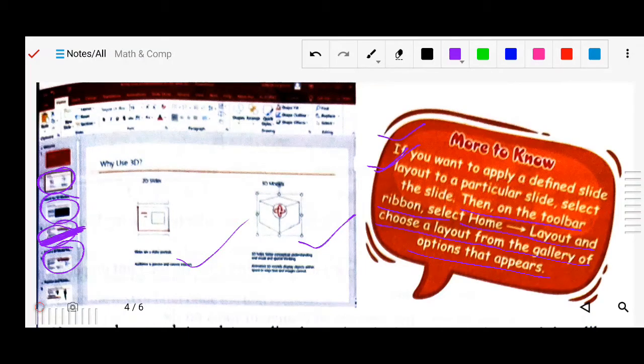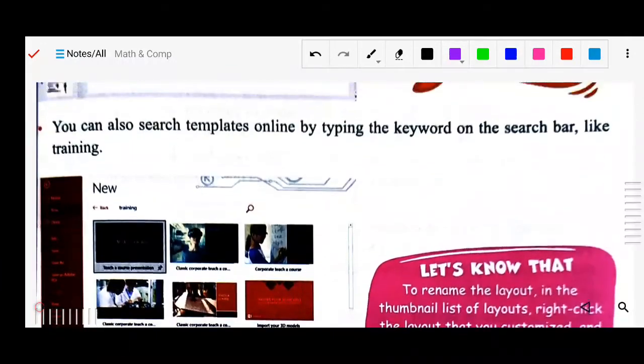Home tab, but first of all you have to select the particular slide, you have to click on there. Then after that you go to the Home tab, Layout, and choose the layout from the gallery option. Some options, like you can change it, some modification you want to do, you can do for the particular slide. Okay, now next you can also search templates online by typing a keyword in the search bar, as I told. So you can search some templates online.